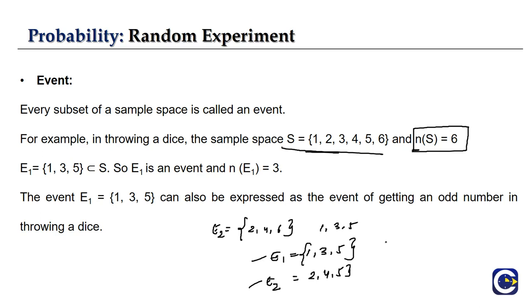From here, the number of elements in E1 can be written as 3. Similarly, the number of elements in event 2 is also 3. From this example also, we can see that our event is simply a subset of our sample space. So now we have seen what a random experiment, sample space, and event are, our very basic concepts. Now let's get into our different types of events.